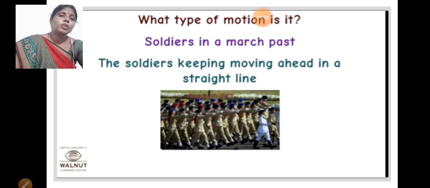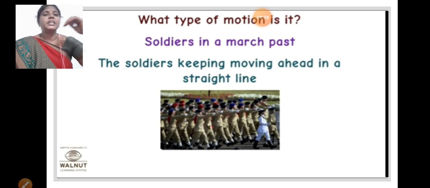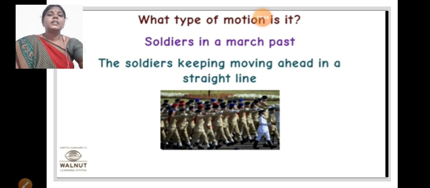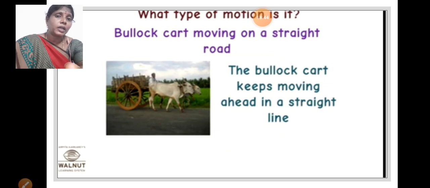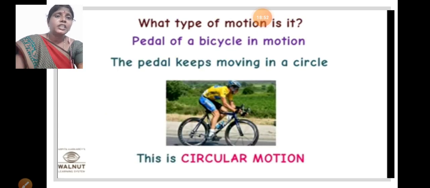What type of motion can you observe here? The soldiers keep moving ahead in a straight line, along a straight path. It is a translatory motion. It is one example, the march past. Another example, the bullock cart traveling on the road keeps moving in a straight line. It is also translatory motion. And next you can observe the cycling boy. When the boy is cycling, it is a circular motion.